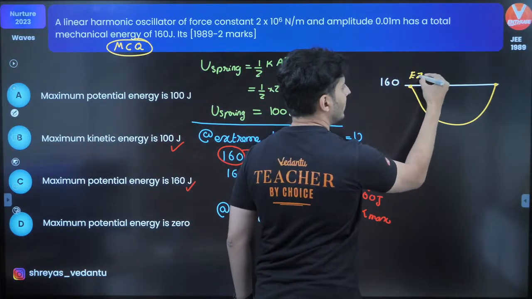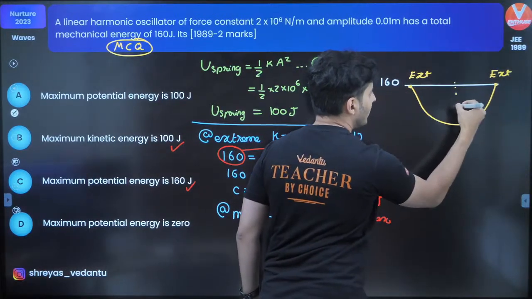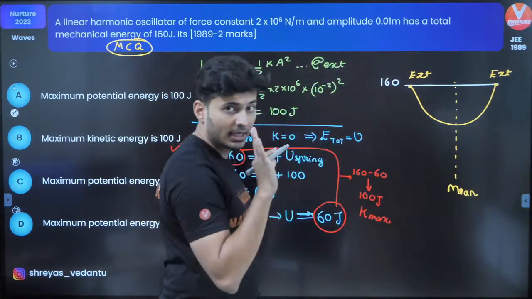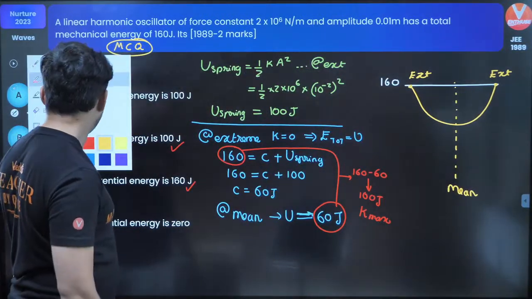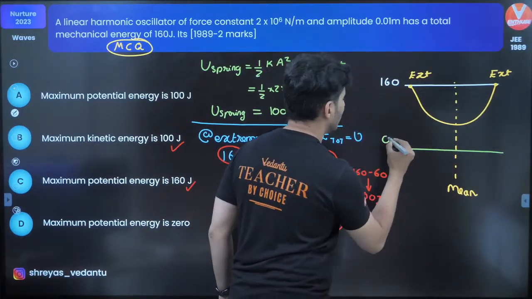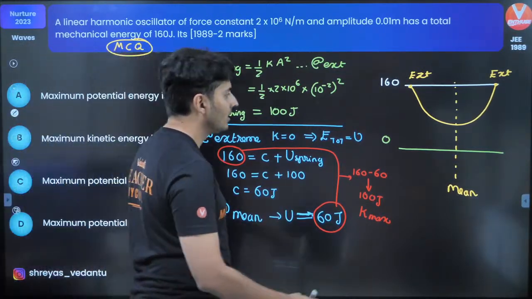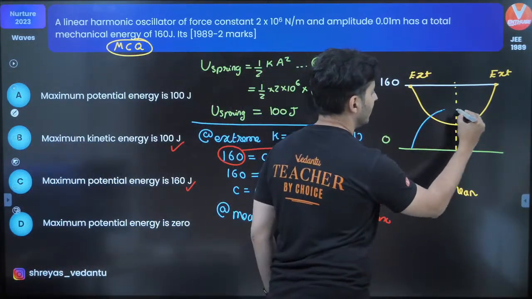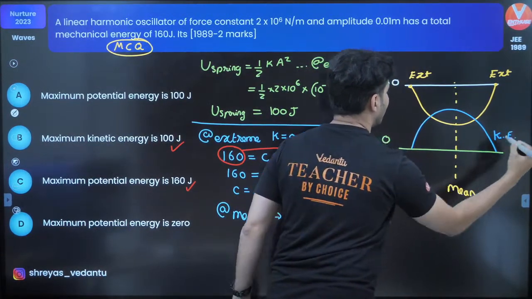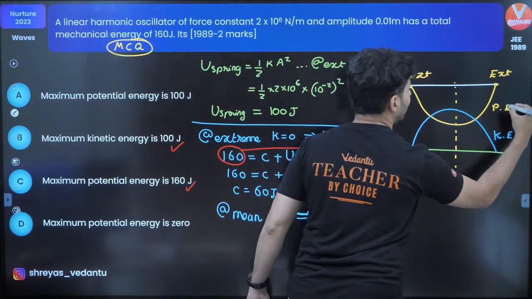These are extreme points, and this happens to be your mean position. I can also draw a zero energy line. This is the 0 joules line. And the kinetic energy graph will look something like this. This is your kinetic energy, and the yellow one is your potential energy graph.